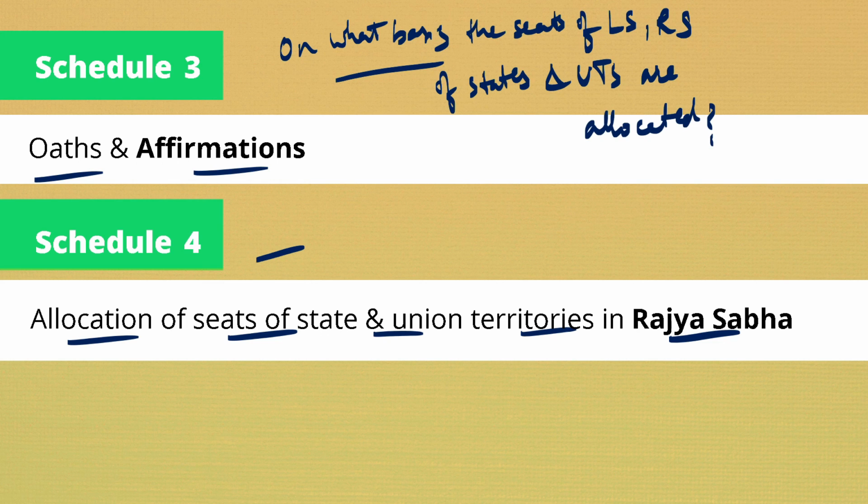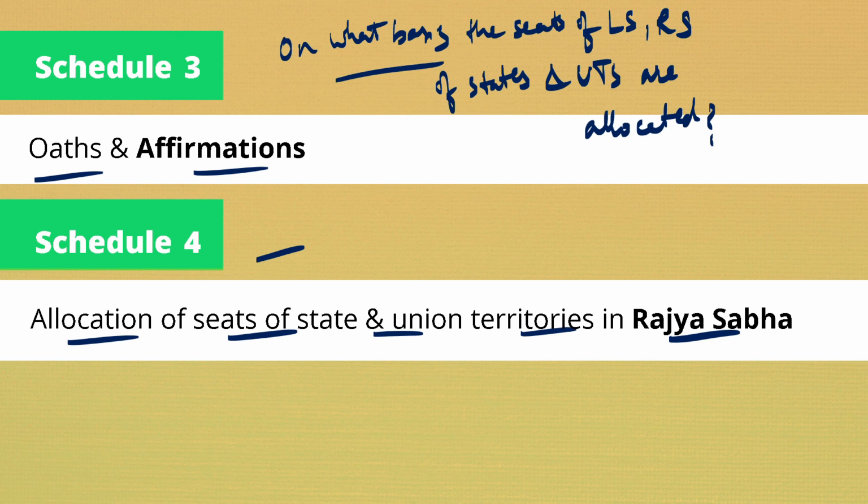To allocate seats in states and union territories, the area of the state is not considered, nor the area of the district. It completely depends on the population. On the basis of population, the number of seats of the Rajya Sabha and the Lok Sabha are decided.